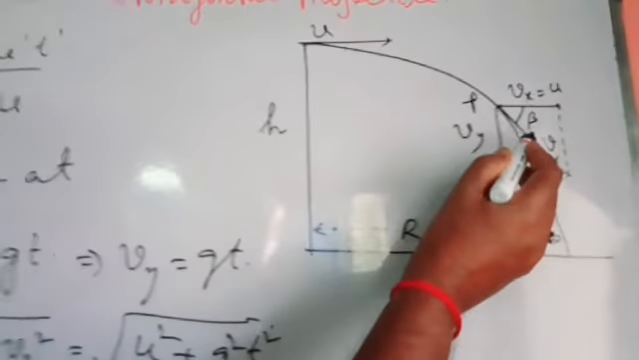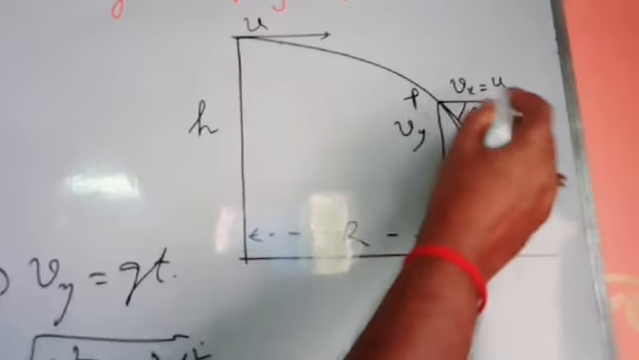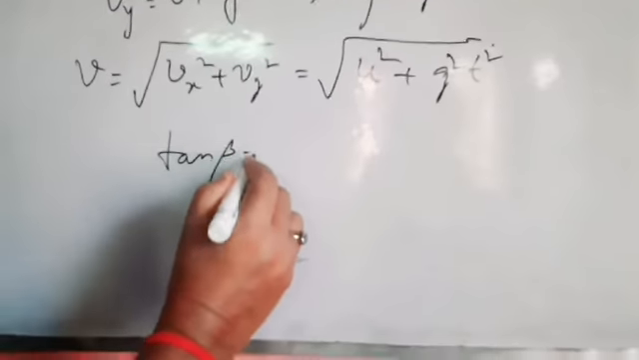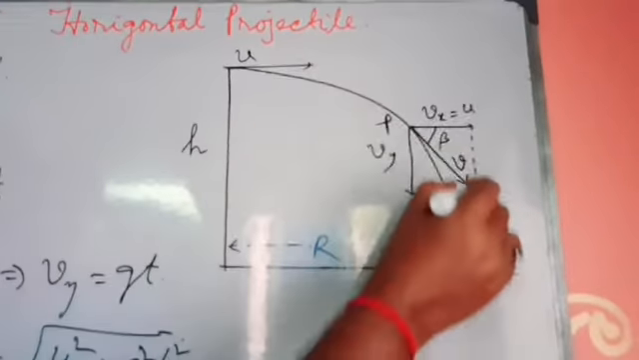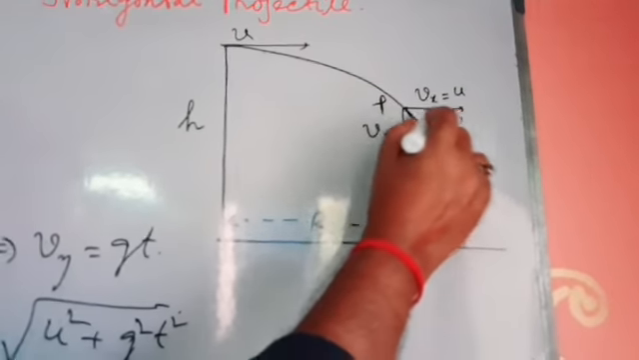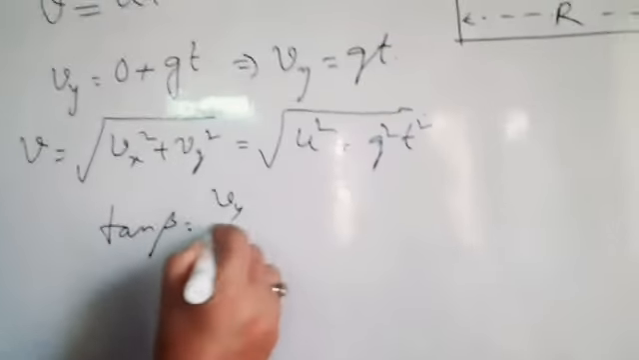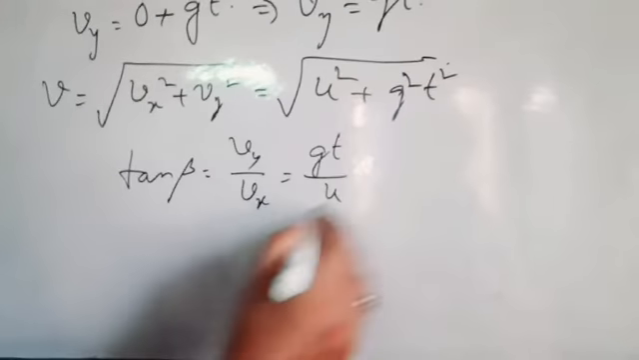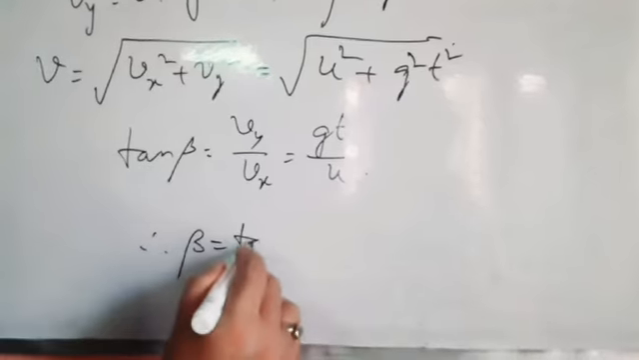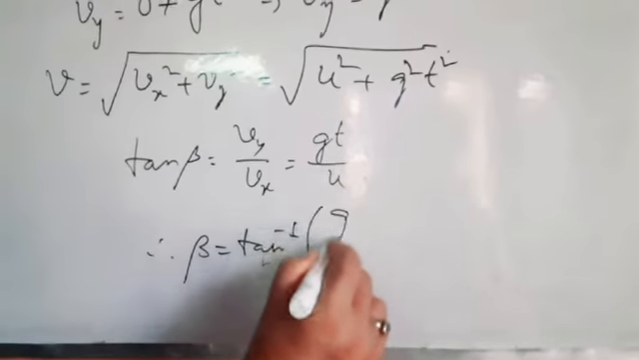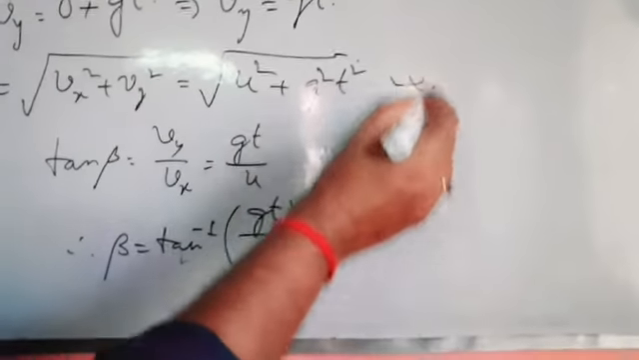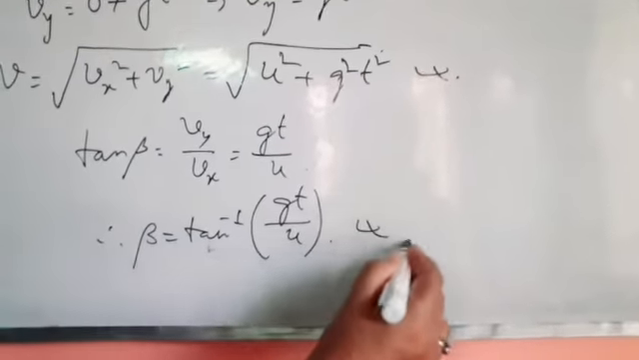Now we take the direction. Suppose it makes beta angle with horizontal direction, that is beta. So from this triangle we can get tan beta equal to Vy by Vx. So tan beta equal to gt by u. Therefore beta equal to tan inverse gt by u. So this gives the resultant velocity at any time t, and this gives the direction.